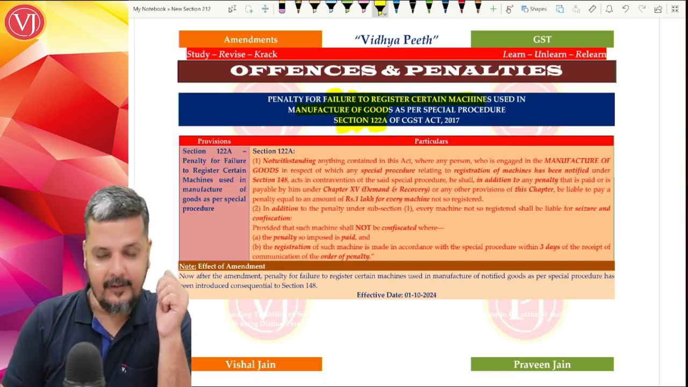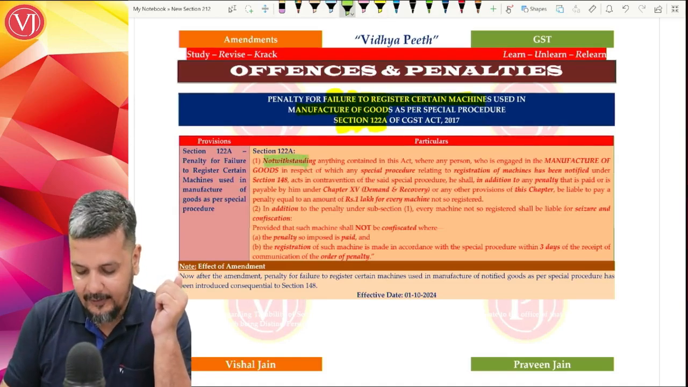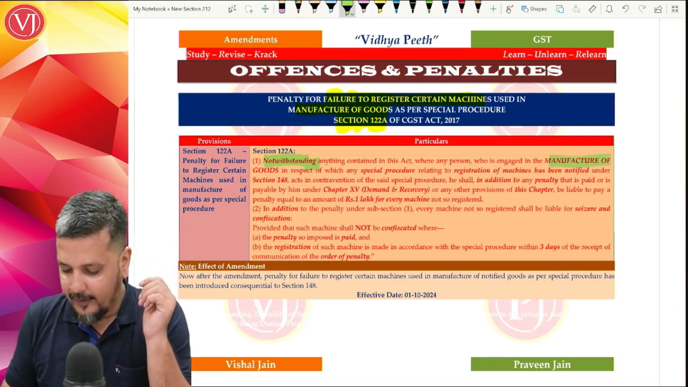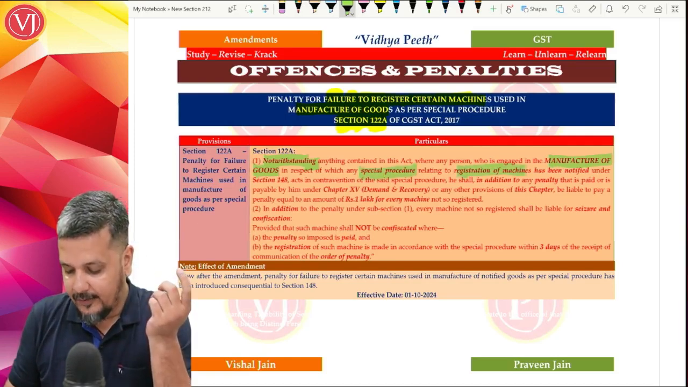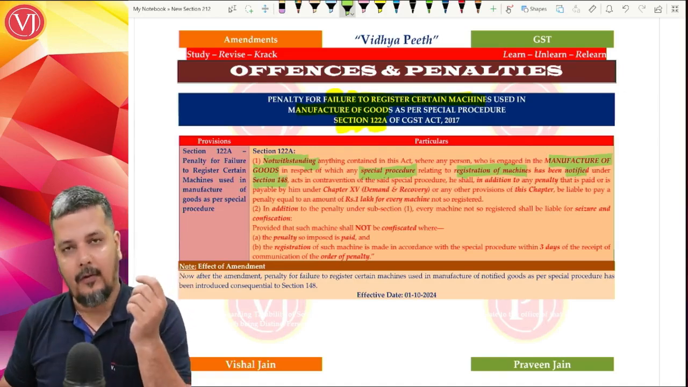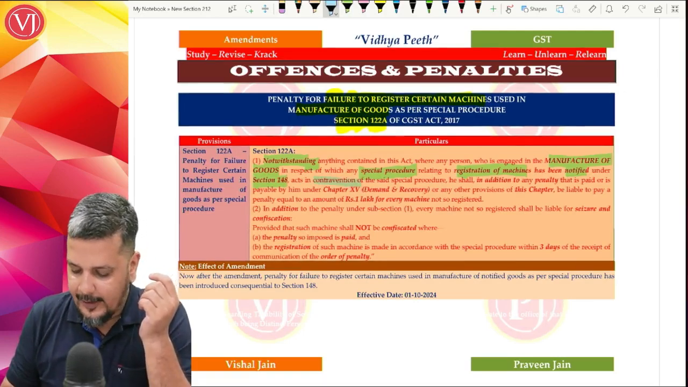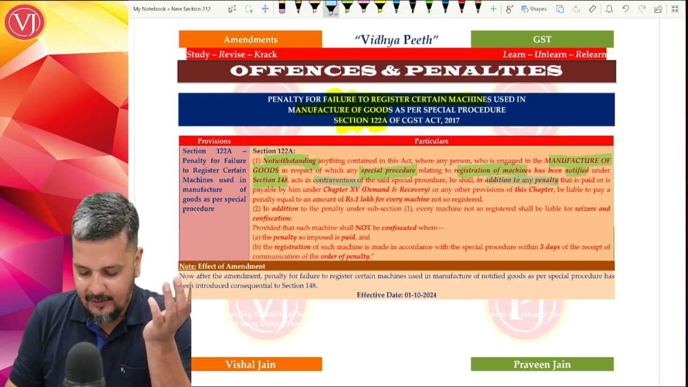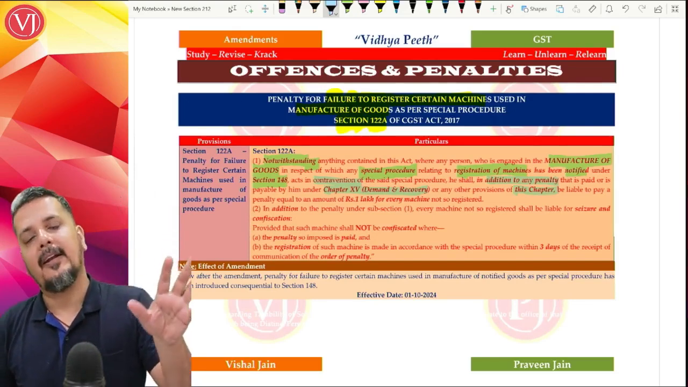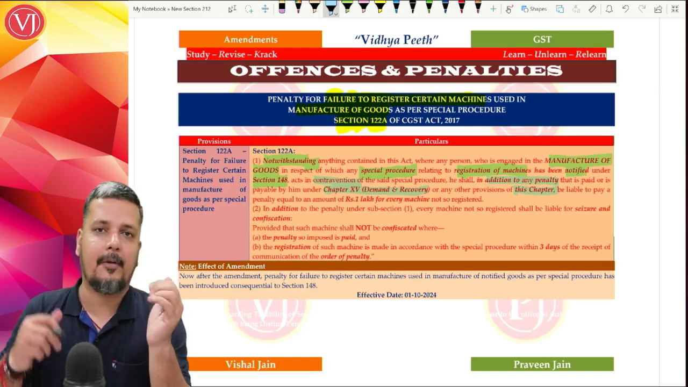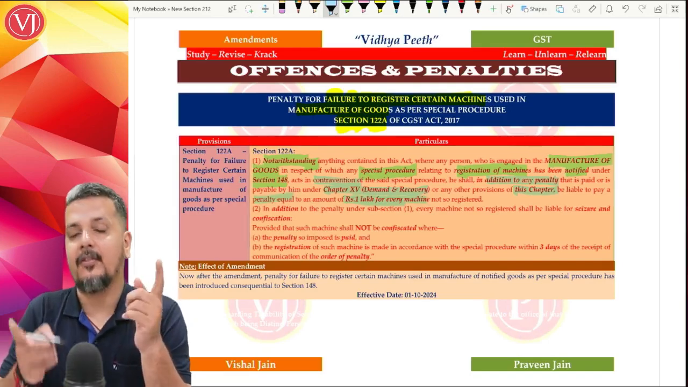Now what does this penalty provision tell? It is a very dangerous provision, by the way. If you see the language, it says that notwithstanding anything contained in this Act, where any person engaged in manufacture of the notified goods, to whom the special procedure with respect to registration of machineries has been notified under section 148, is not doing so, then in addition to any penalty under the demand and recovery chapter and under the offences and penalties chapter, he will also pay an extra penalty, which is 1 lakh for every such machine which is not registered by him.